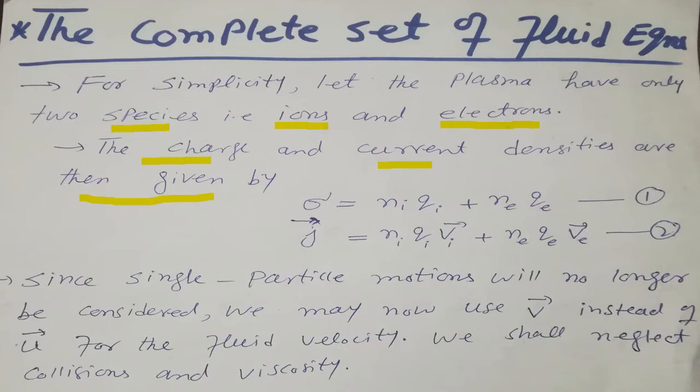So the total charge density of electrons and ions becomes NiQi plus NeQe. This is our equation number 1.